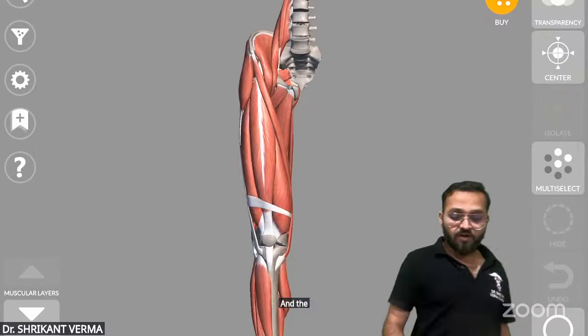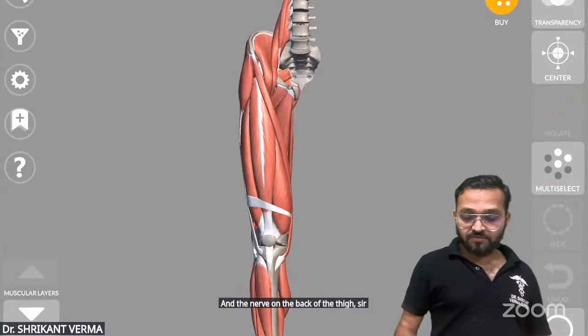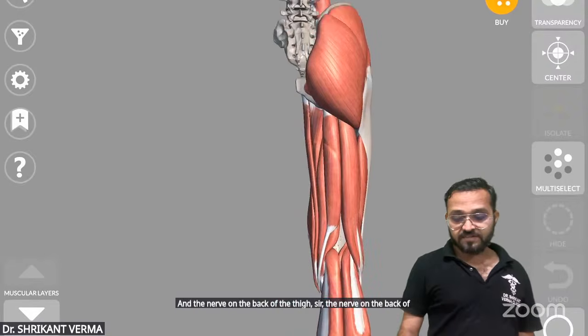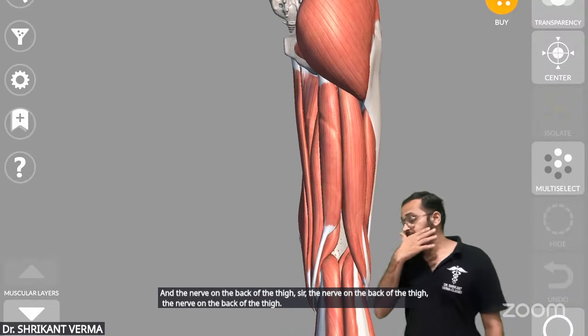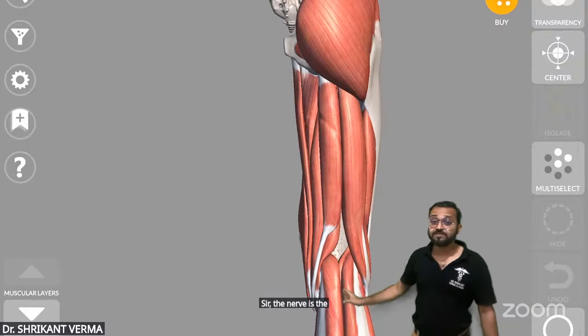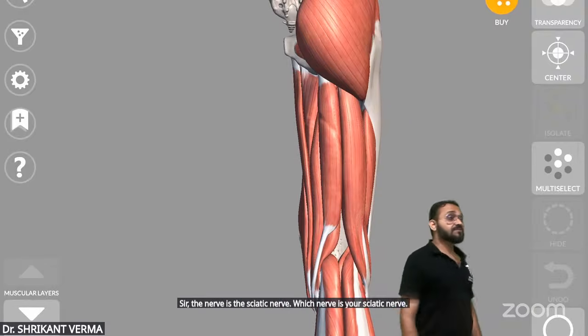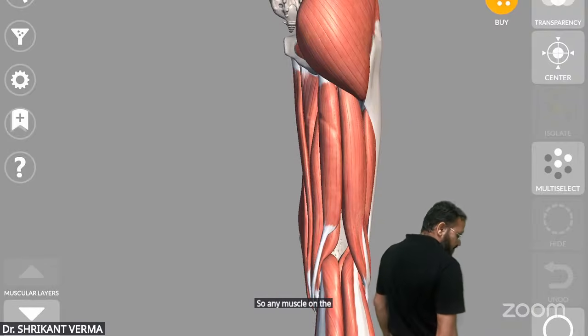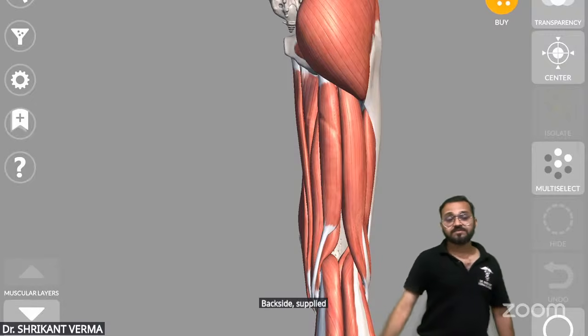And the nerve on the back of the thigh, sir, is the sciatic nerve. Which nerve is here? Sciatic nerve. So any muscle on the back side is supplied by the sciatic nerve.